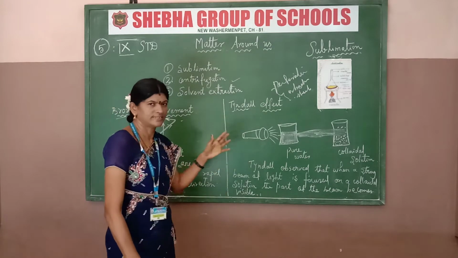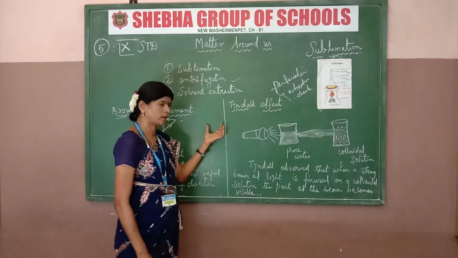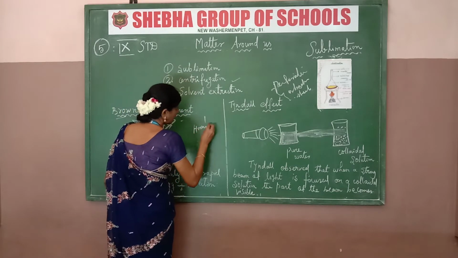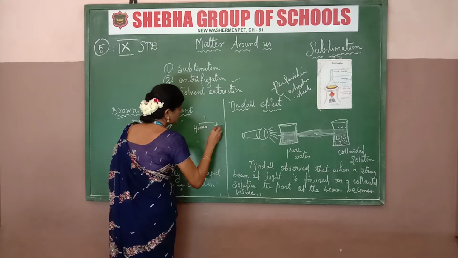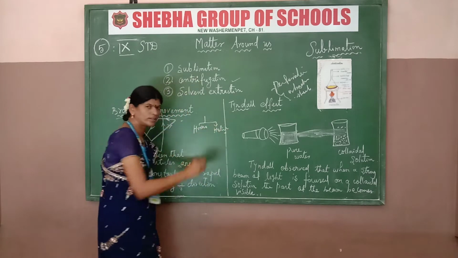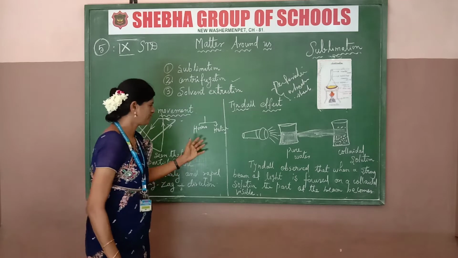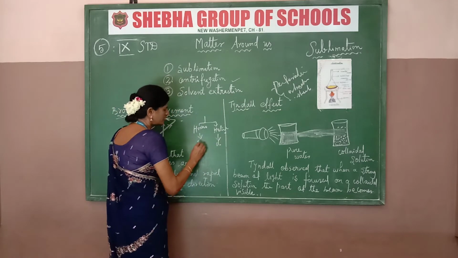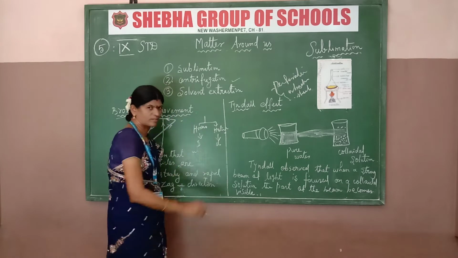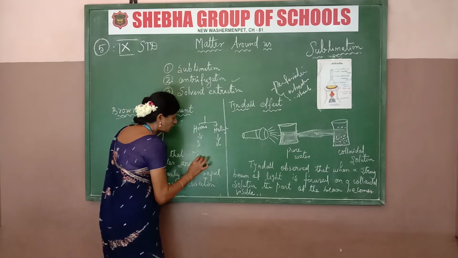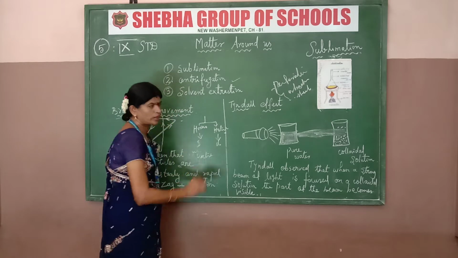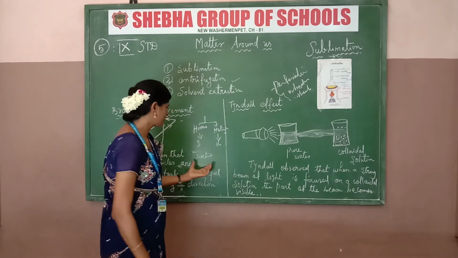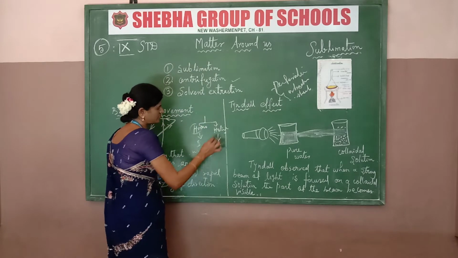Mixtures are of two types: one is homogeneous and the other is heterogeneous. I already told you in the last class, homo means same, hetero means different. So we cannot see any one substance dissolved in water. For example, when sugar and water are mixed well, you cannot see any one substance. So that is called homogeneous.